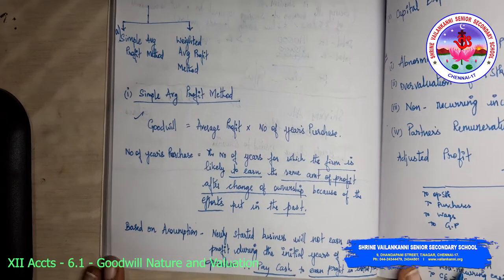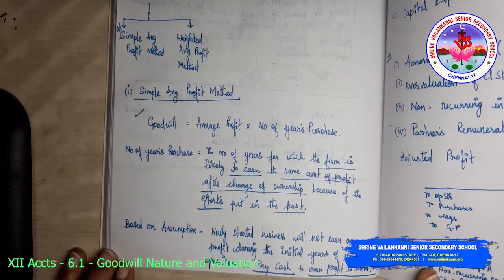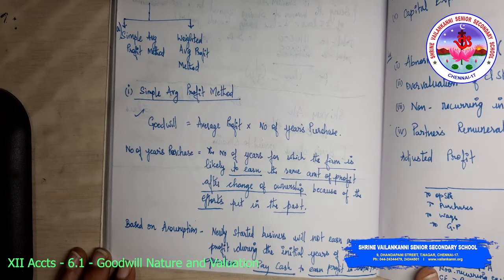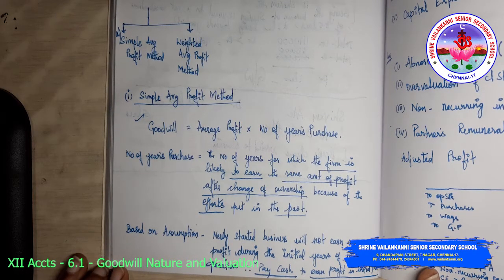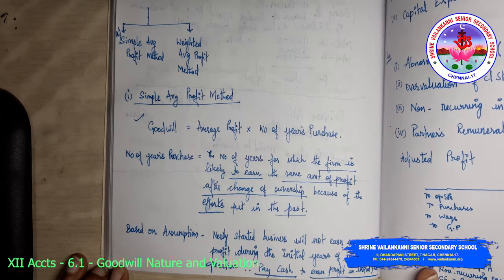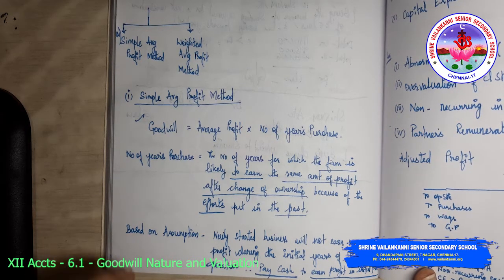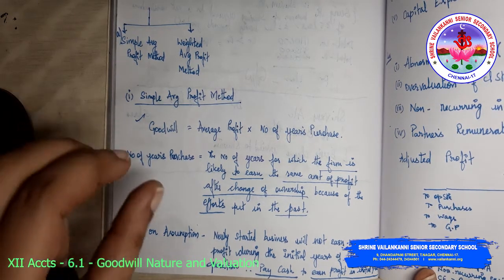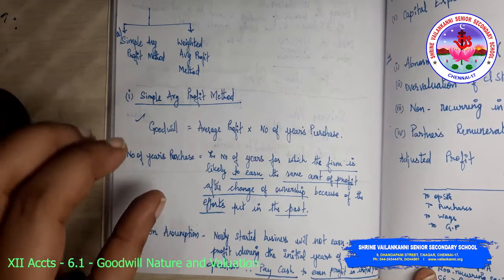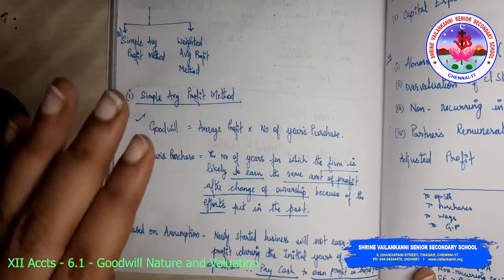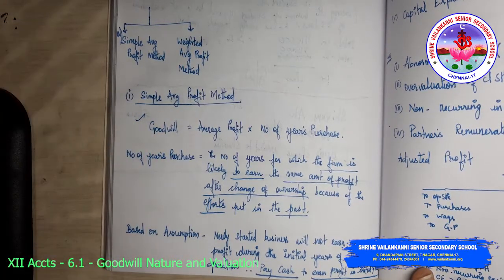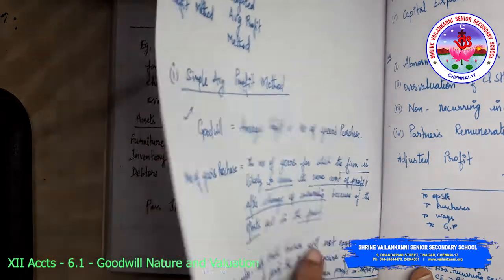And the number of years purchase: what is it? It is the number of years for which the firm is likely to earn the same amount of profit after a change of ownership because of the efforts put in the past. So number of years purchase is how many years the firm is likely to earn the same profit as before the business was sold to some other person, because of the past efforts.